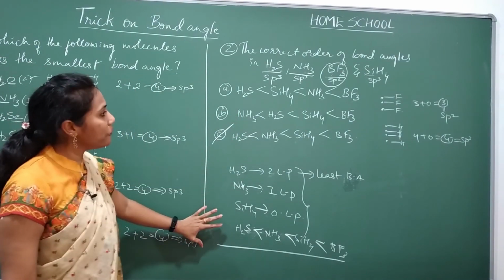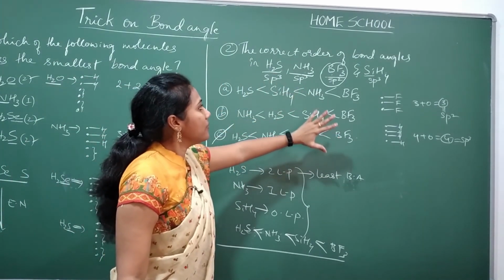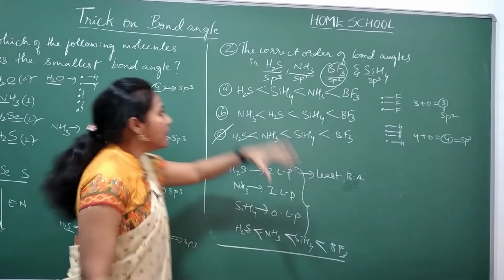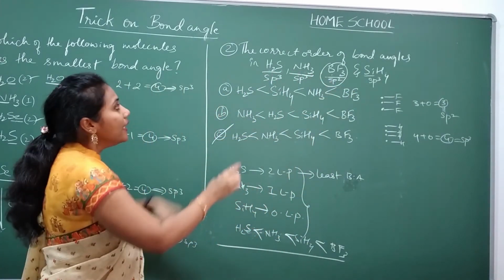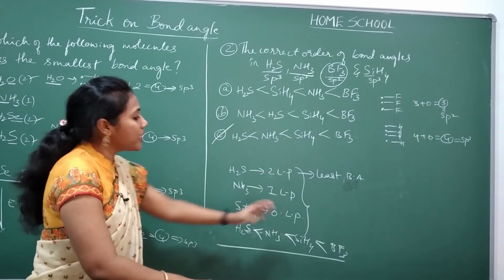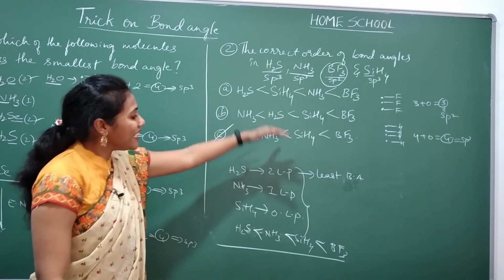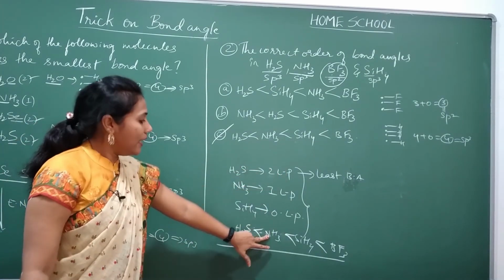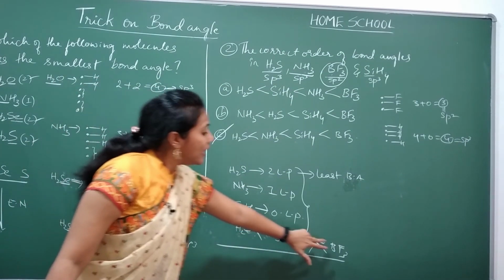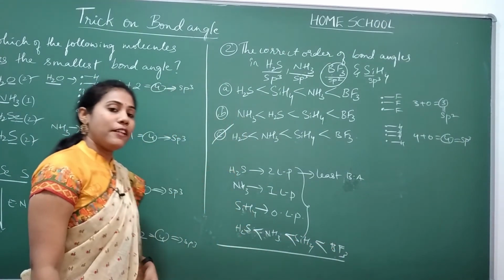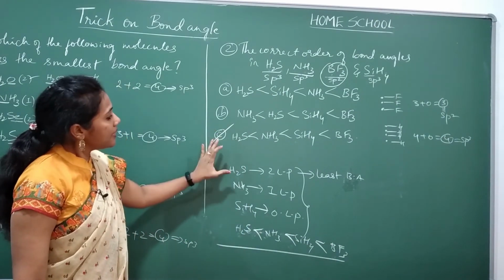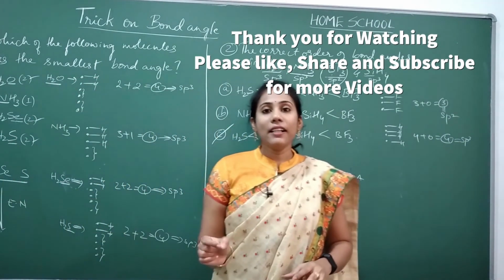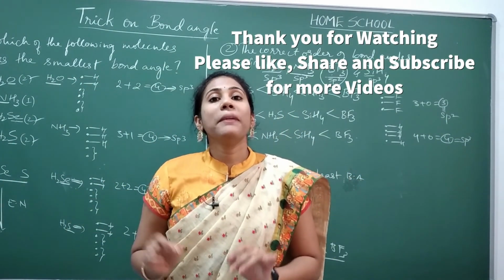This is how you have to find out. First you see the hybridization. The one which has more s character will have the maximum bond angle, keep it aside. Now check among the three. They have the same hybridization, so you went for checking lone pairs. The one which has the highest lone pairs has the least bond angle. Next is ammonia, next is SiH4, and the highest bond angle is BF3. This matched with option C, so this is our correct answer. This is how you have to work on bond angle. Work with more questions so that you will become perfect.